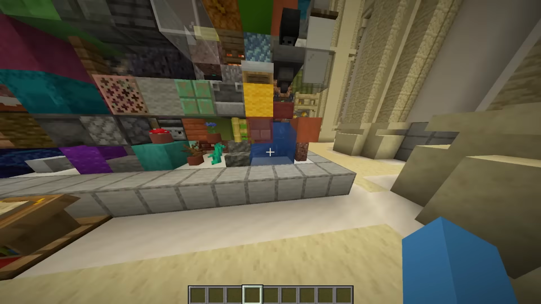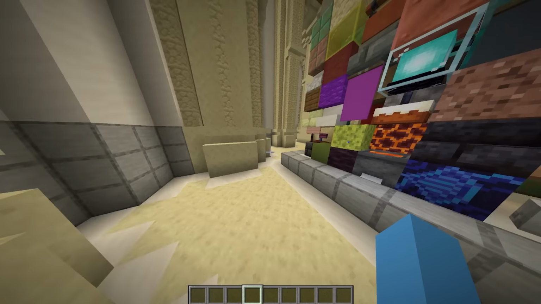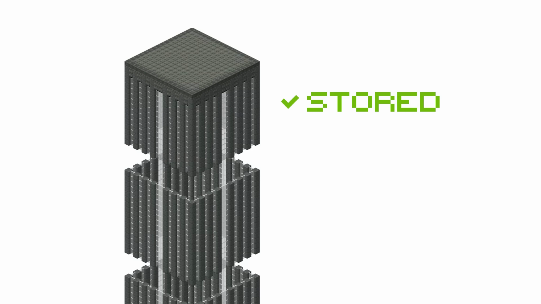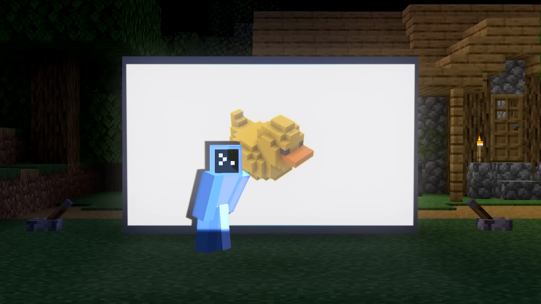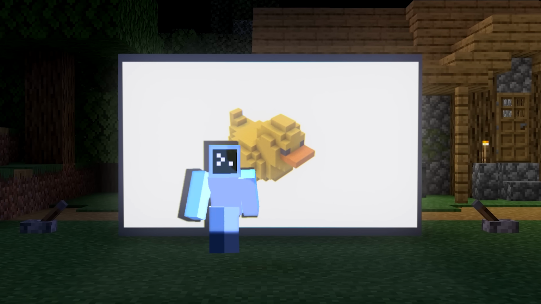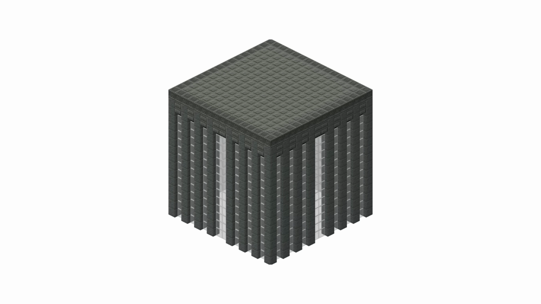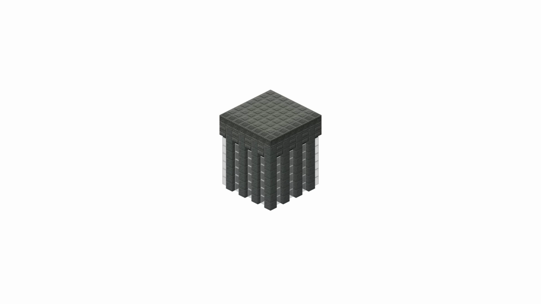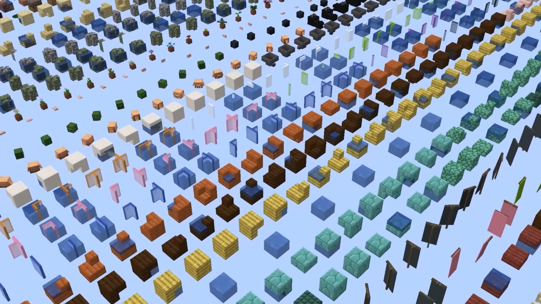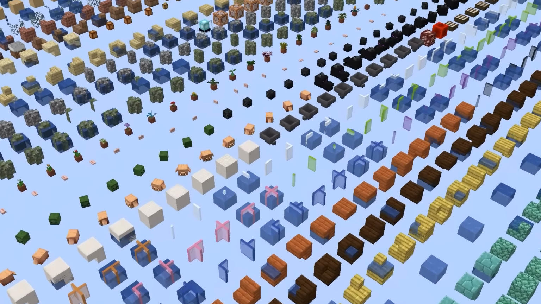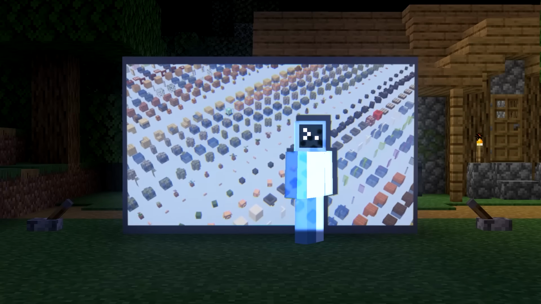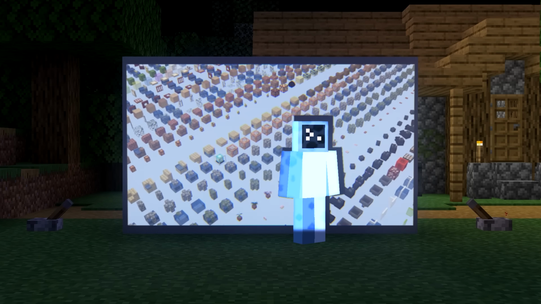It occurred to me when building this that maybe I was putting in a lot more work than I needed to. If I can make the argument that I can build everything by putting together combinations of random builds, then why am I choosing to create 16 by 16 by 16 builds? It would work the same and maybe be a lot simpler if I just split the build into 8 by 8 by 8 pieces, or 2 by 2 by 2, or maybe even just 1 block pieces. I mean, if I have every single block, can't I just say that by combining them right, I've built everything in Minecraft? Well, you could argue that, but that would kind of ruin the fun.